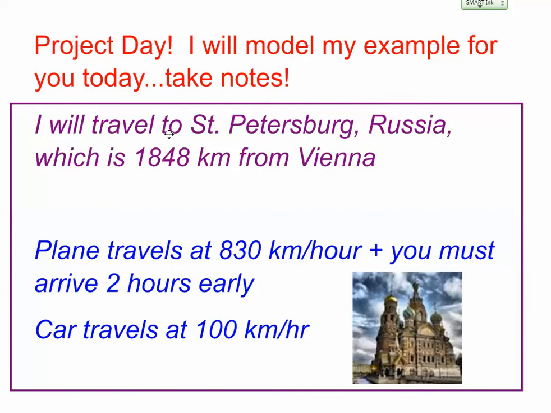So my city of choice was St. Petersburg, Russia. It's 1,848 kilometers from Vienna. Now your plane is traveling at a speed or a rate of 830 kilometers an hour, and you must add 2 hours to the time it takes to fly to your city to get to the airport 2 hours early. Your car is traveling on average at 100 kilometers an hour. So that's just given.